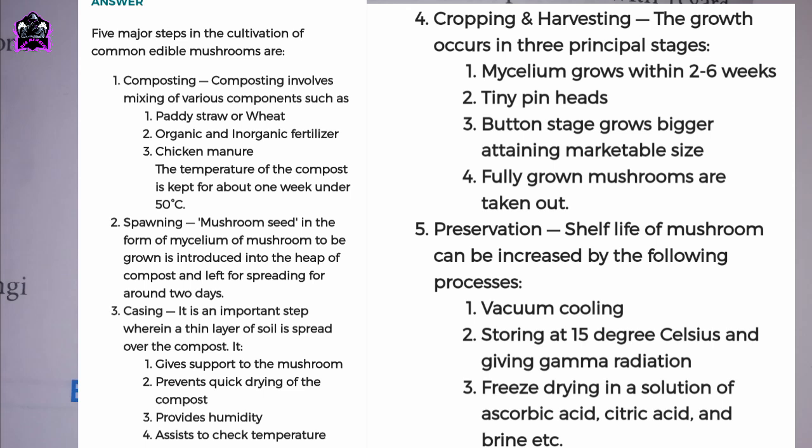Fourth one, cropping and harvesting. The growth occurs in 3 principal stages. 1. Mycelium grows within 2 to 6 weeks. 2. Tiny pinheads. 3. Button stage grows bigger, attaining marketable size. 4. Fully grown mushrooms are taken out. Fifth one, preservation. Shelf life of mushroom can be increased by the following processes. 1. Vacuum cooling. 2. Storing at 15 degrees Celsius and giving gamma radiation. 3. Freeze drying in a solution of ascorbic acid, citric acid, and brine etc.